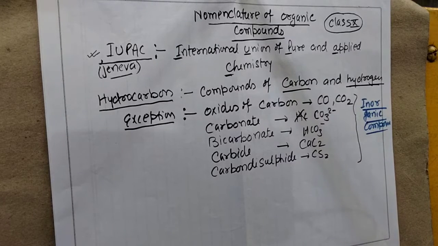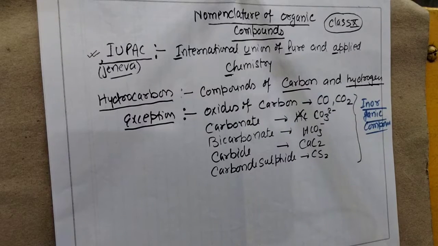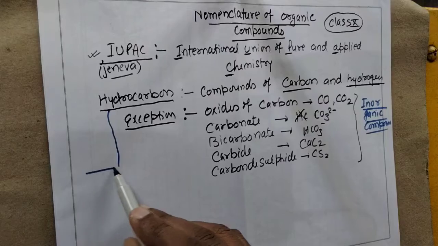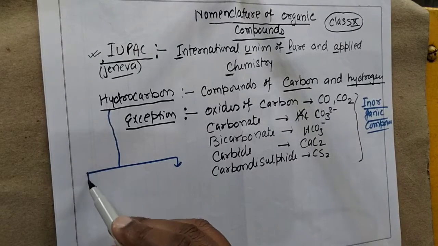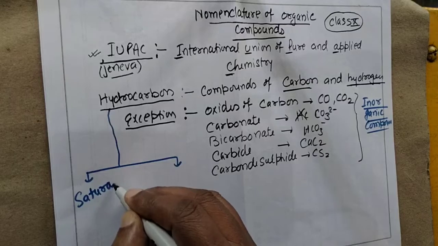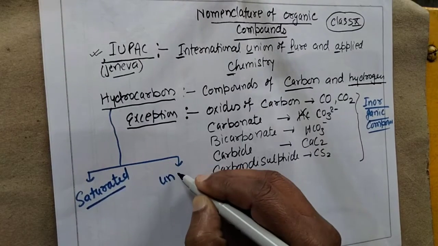Now as I said, in this video we will explain the naming of organic compounds. If we divide hydrocarbons, we have two types: saturated hydrocarbon and unsaturated hydrocarbon.